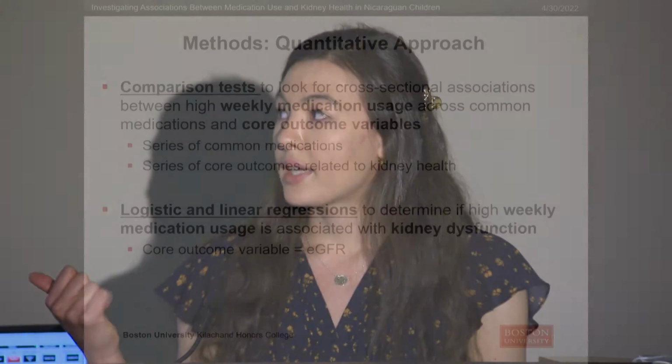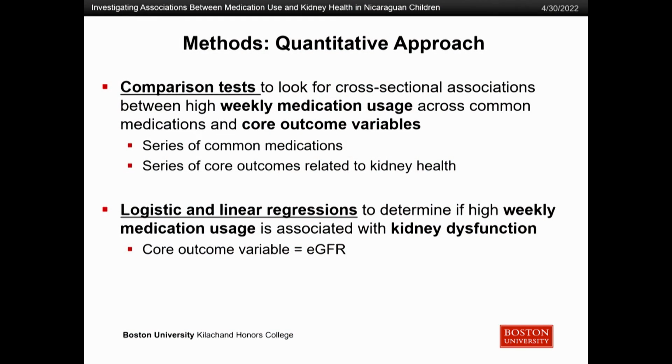And just briefly to go over the quantitative approach, so again, I did those initial comparison tests, things like chi-square tests and t-tests across a series of common medications and across a series of core kidney health outcomes, things like eGFR, Chistada, age, sex. And then I tried to recapitulate those results, again, using adjusted regressions, using the core outcome variable of eGFR.